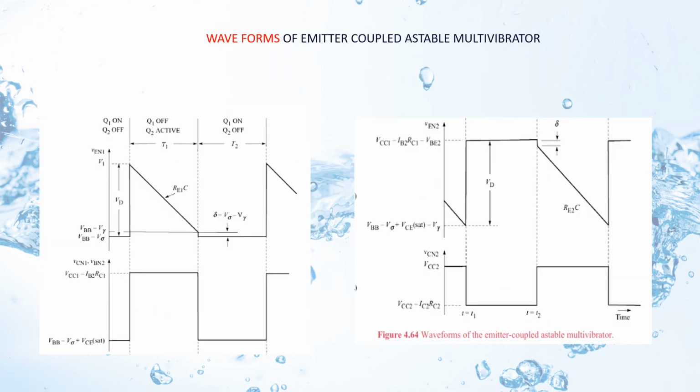So these are the waveforms of the emitter coupled astable multivibrator. This is the emitter voltage of transistor Q1. This is the collector voltage of transistor Q1. This is the emitter voltage of transistor Q2 and the collector voltage of transistor Q2.